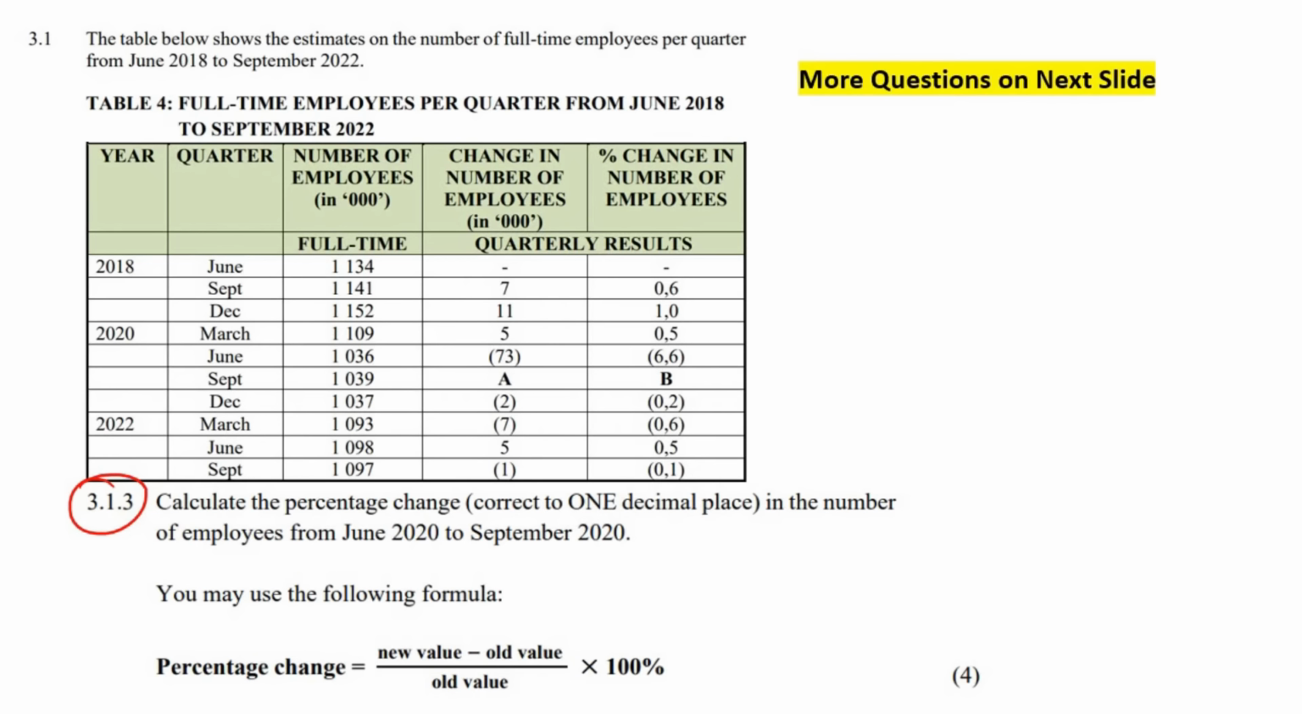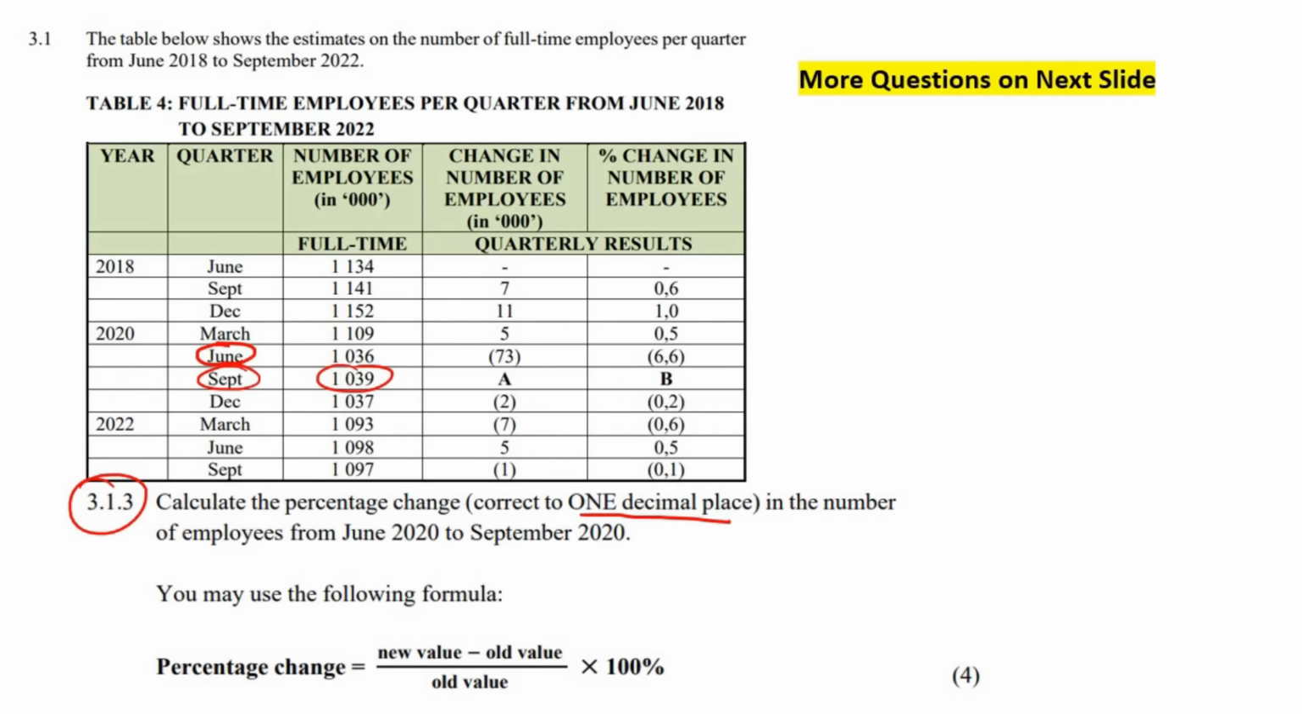This question says, for 4 marks, calculate the percentage change. And they've given us a formula for that, so don't stress. Correct to 1 decimal. Okay, we must remember that. In the number of employees from June 2020. So June 2020. So that's here. Don't go here because that's 2018. So it's June 2020 and to September 2020. Okay, so we're just going to look at these two numbers over here. Now, we're just going to use this formula. So the new value will be the one that comes later.